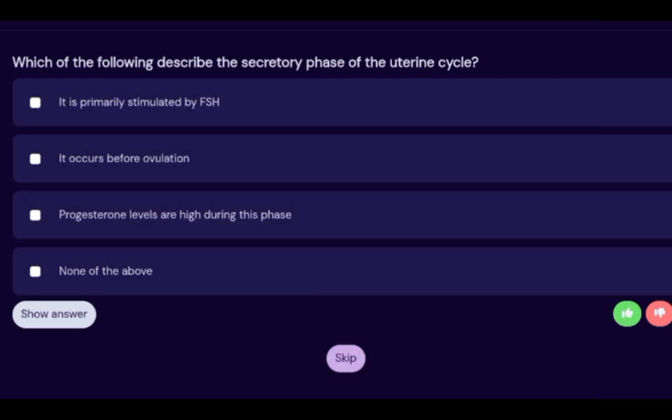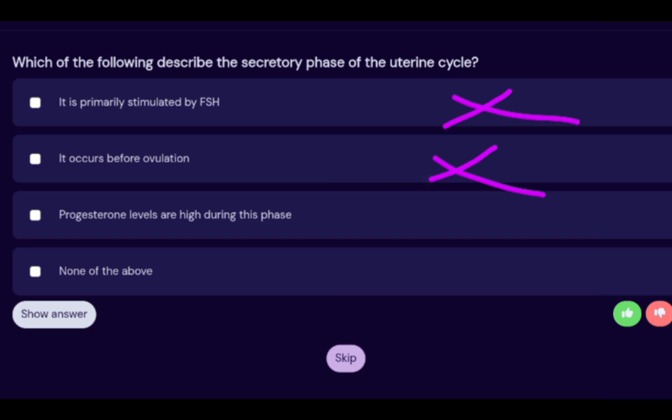So the next question is, which of the following describes the secretory phase of the uterine cycle? What is the secretory phase of the uterine cycle? It is when the endometrium thickens and becomes nutritional, and it is now a better environment for implantation of the embryo. It is primarily stimulated by follicle stimulating hormone. No, it is not stimulated by follicle stimulating hormone. It occurs before ovulation. No, it occurs after ovulation.